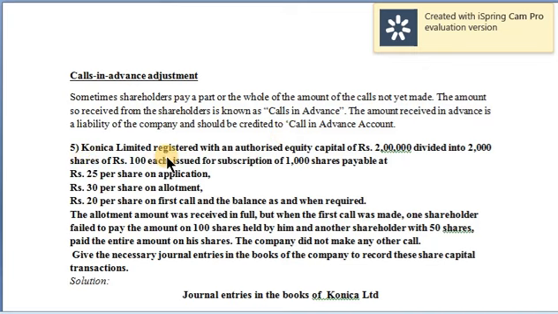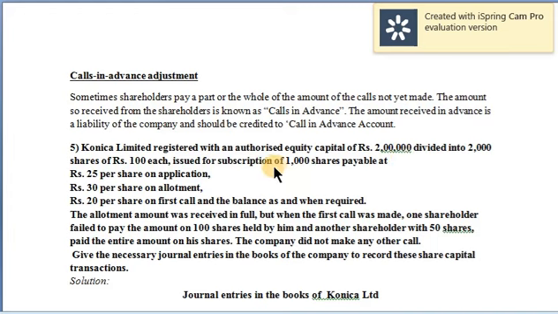A Konica Limited registered with an authorized equity capital of 2 lakhs. I've made it very clear in the previous classes, authorized capital is the license that the company takes with the capital. Hence, it is left to the company whether they should issue the whole of this 2 lakhs or divide it into various parts and then issue a part of it.